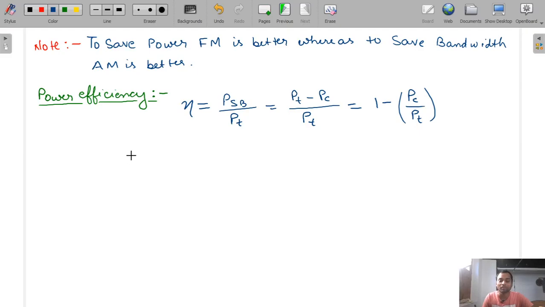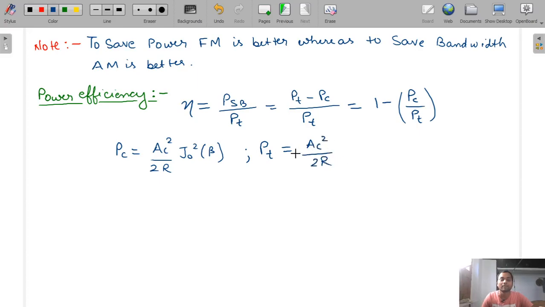So 1 minus PC by PT, and we know that our PC in the FM signal is AC squared by 2R into J0 squared beta. We already studied this in the last lecture. And PT is equal to AC squared by 2R.